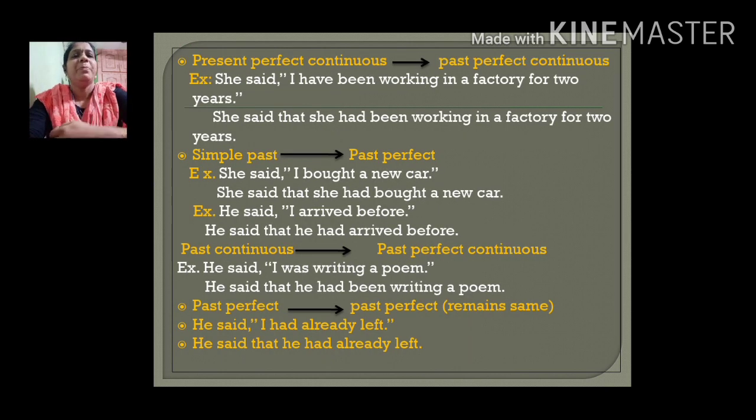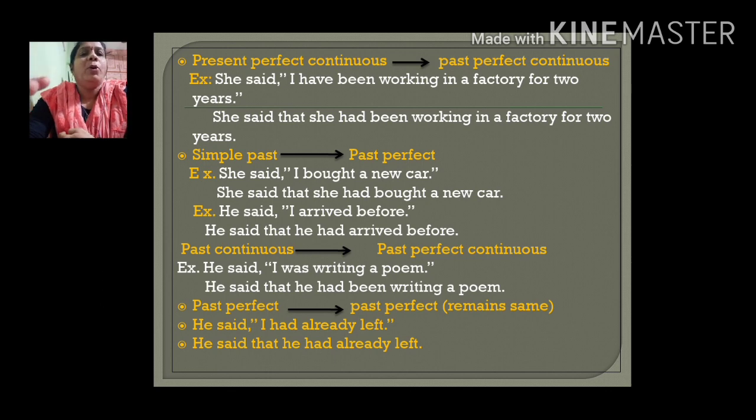Some more examples. Now, suppose the verb in the direct speech is in present perfect continuous form. It will change to past perfect continuous form in the indirect speech. Examples here. She said, I have been working in a factory for 2 years. Have been working is a present perfect continuous form. Now, let's see how it will change in the indirect speech. She said that she had been working in a factory for 2 years. So, had been working is the past perfect continuous form.